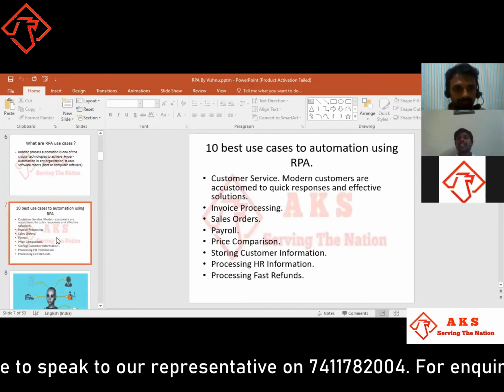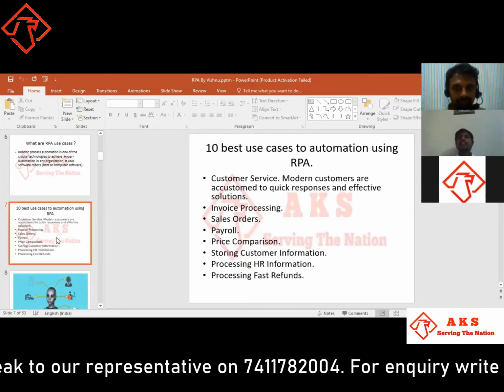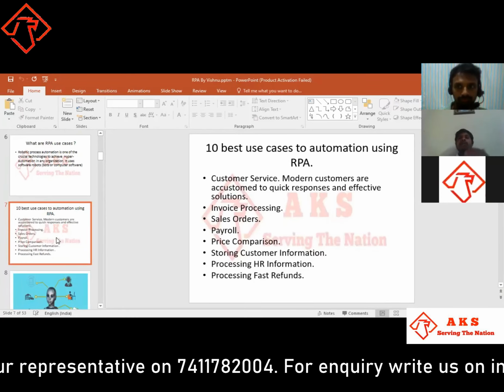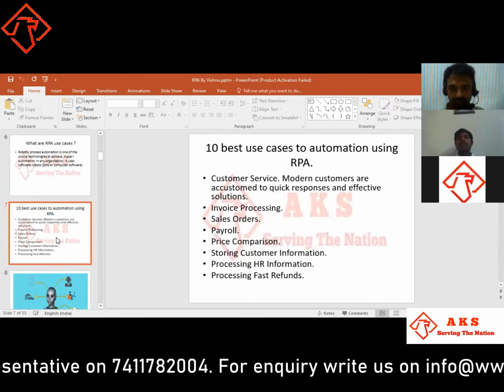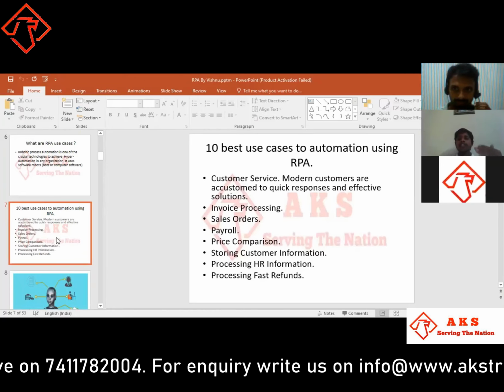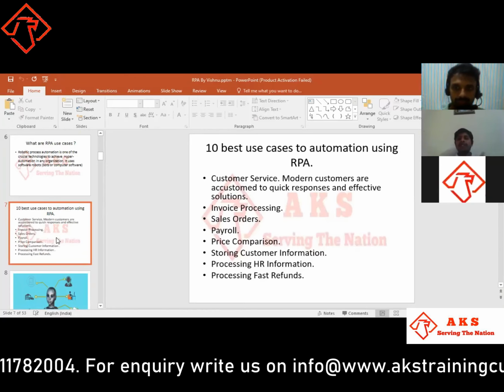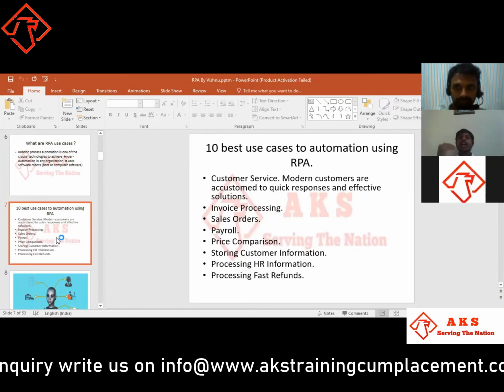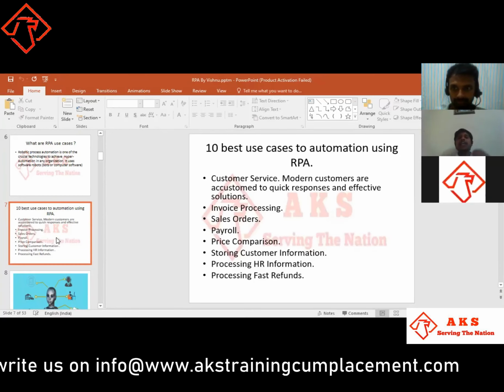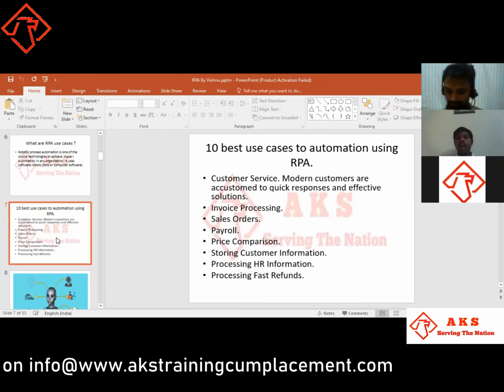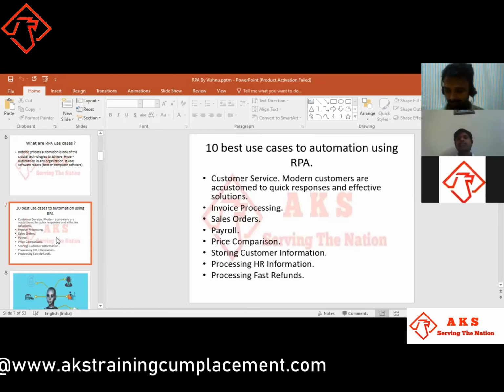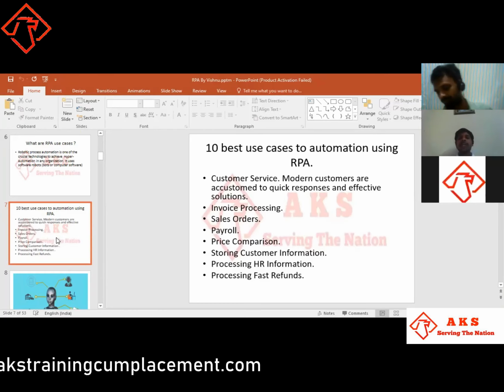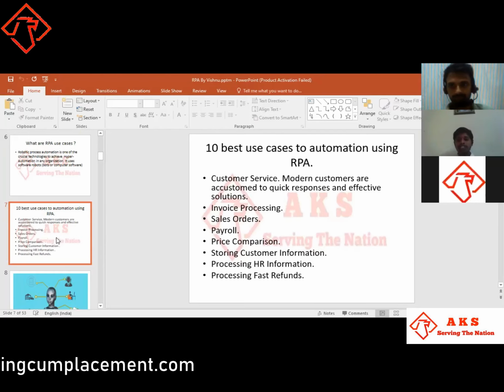First thing in that, customer service. Nowadays customer service is given through an automatic system. How? When we call customer care, first it gives options like press 1, press 2, press 3 for languages. Then it asks about whatever problems we have, and it guides us through the process. It is given number-wise in the system.